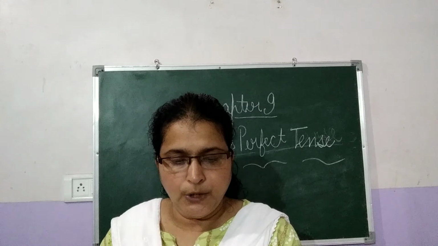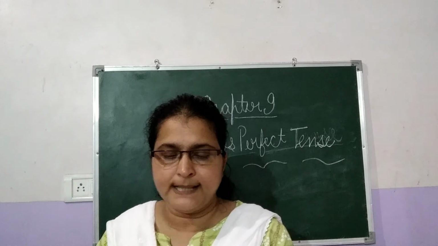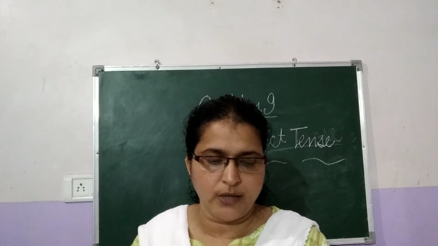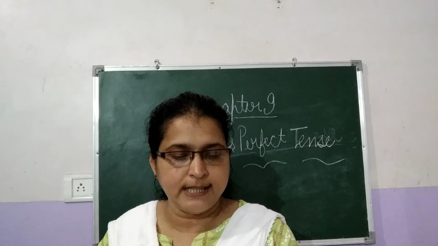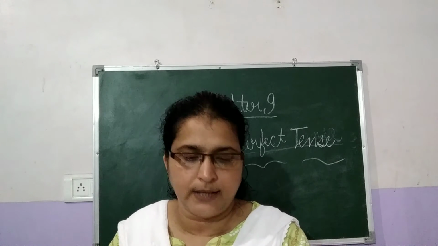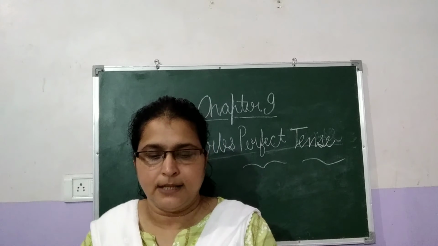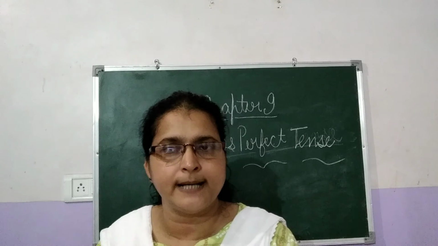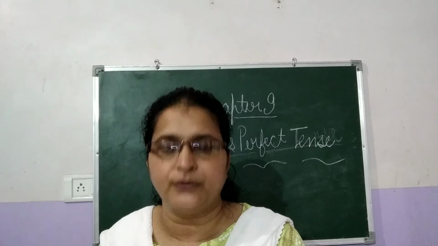Okay. You will notice that sometimes the past perfect tense is used incorrectly. For example: when I was in Delhi, I had been a student. When I was in Delhi, I was a student. Had been is a wrong usage here. Sometimes it is misplaced with the verb. Had been is not used in the past perfect tense because it is had plus the third form of the verb.